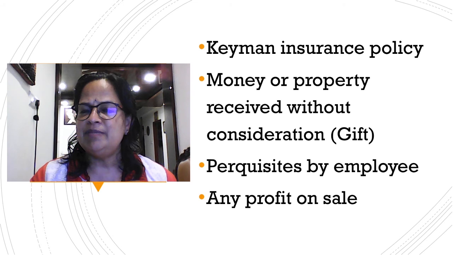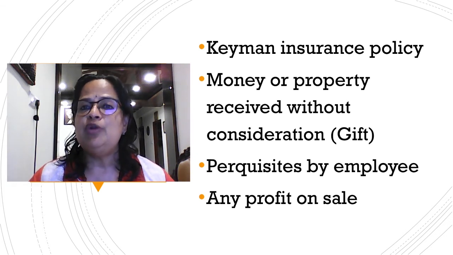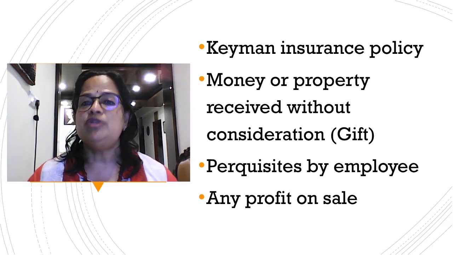For example, Azim Premji for Wipro or Rishabh Premji for Wipro, Sudha Murthy and Narayana Murthy for Infosys, Nandan Nilekani for Infosys. These top people who are working for the organization, their contributions are highly valued by the organization. They will take a special insurance policy.